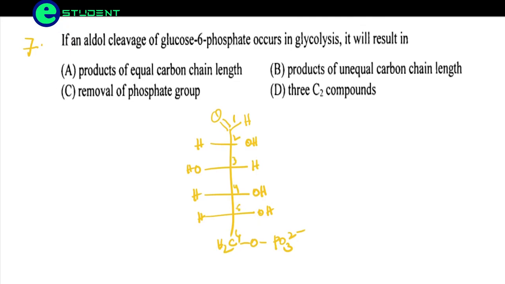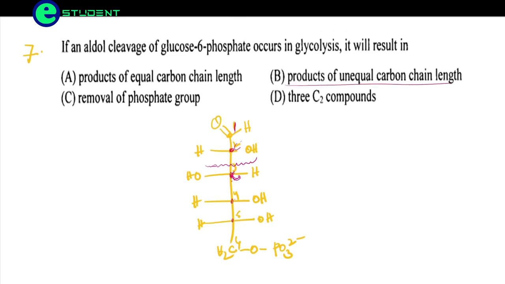In aldol cleavage, what happens is we have a carbonyl group here. Beside that we have an alpha carbon, and the bond beside the alpha carbon is going to break, giving a breakage between the carbon-carbon bond. So this is going to produce a 2 carbon and a 3 carbon compound. So this is producing products of unequal carbon chain length.